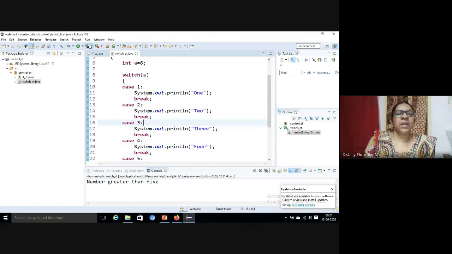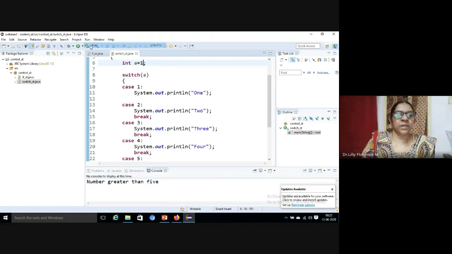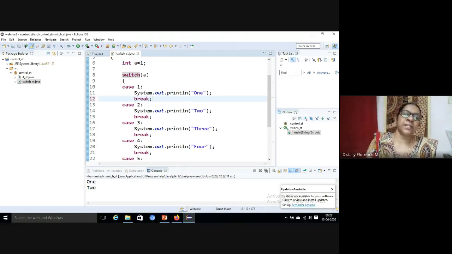Now I'm removing the break here. You see what will happen. Let me check the input value a. I am defining 1, so it will match with case 1. Let us see what output we get. See, it prints both 1 as well as 2. Since we have a break here, it exits from the switch statement. That is why I said you have to give break in every case, otherwise it will execute the next case. Hope you all understand the decision making statements.